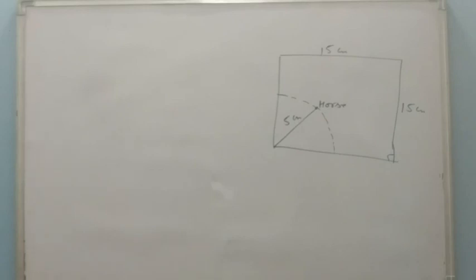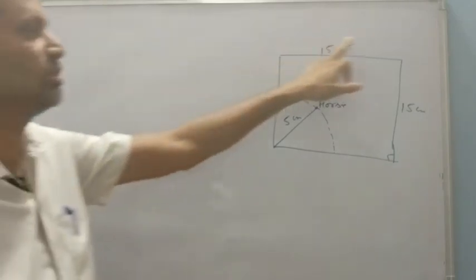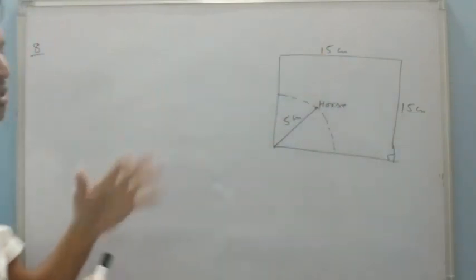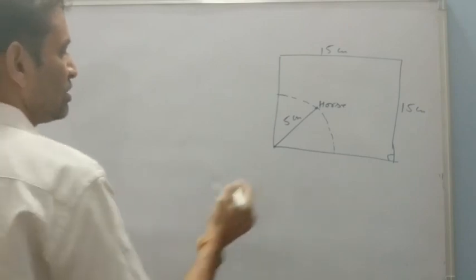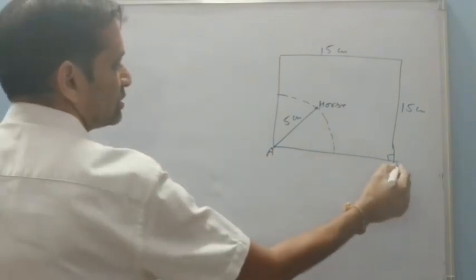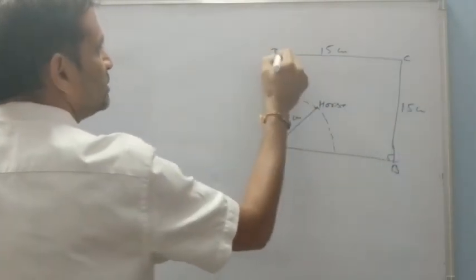Now there is question number 8. It's a very important question. A square field has sides of 15 centimeter each. A horse is tied at one corner of the field. Find the area grazed by it.